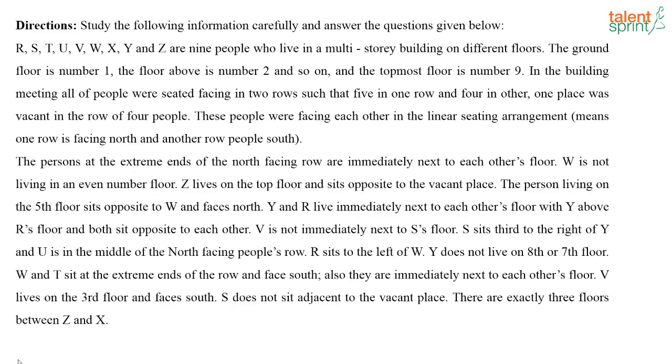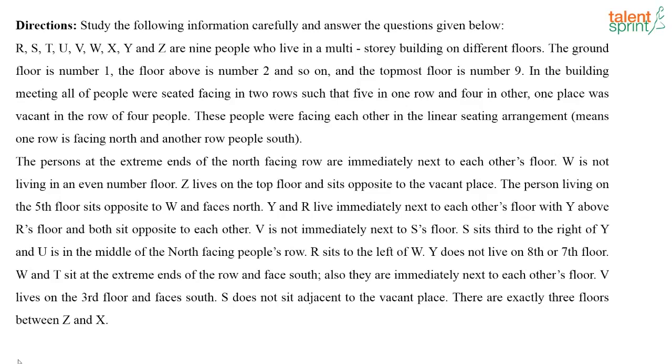Next one. So this is the next question that was there. So here what is given? You have 9 people who live in a multi-story building on different floors, and the floor numbers are given from 1 to 9, and they are sitting in 2 rows facing each other, 5 in one row and 4 in the other. One place was vacant in the row of 4 people.